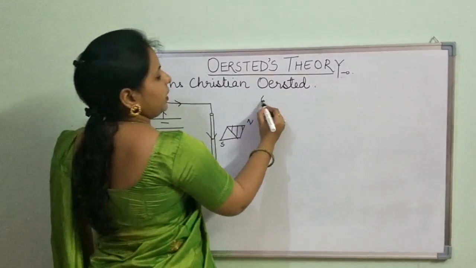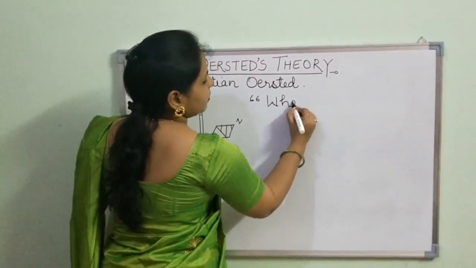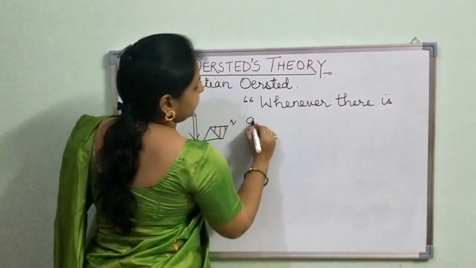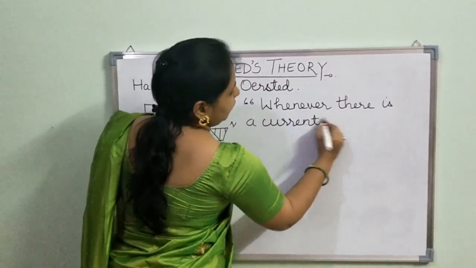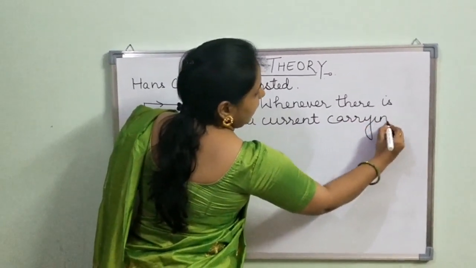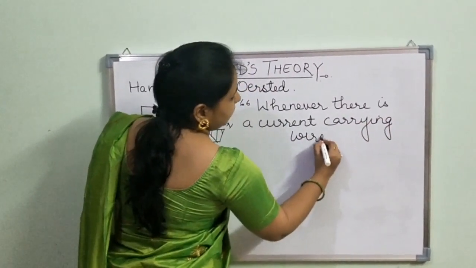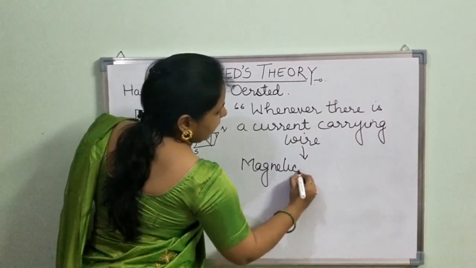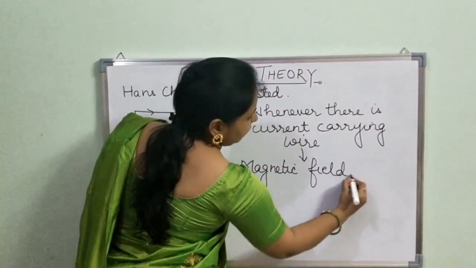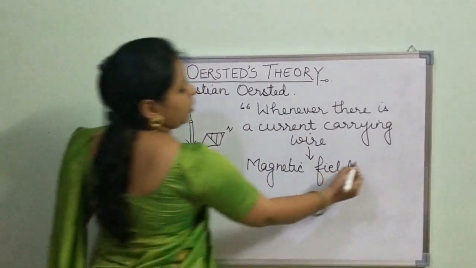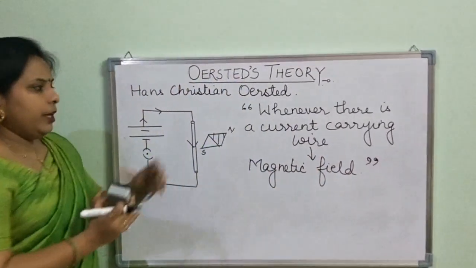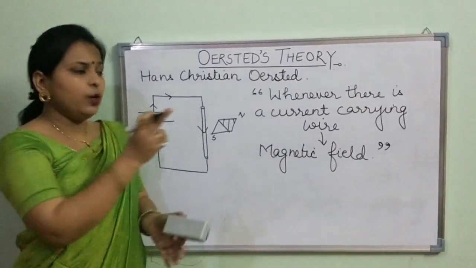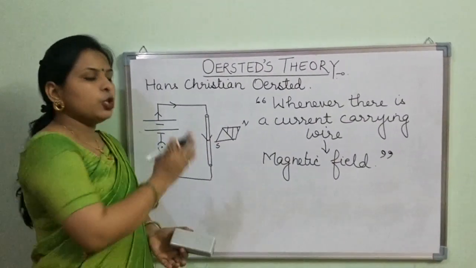So with this experiment, he concluded that whenever there is a current carrying wire, there will be some magnetic field around that current carrying wire. So this was the only conclusion made by Oersted, that if there is a current carrying wire, there will be some magnetic field lines around that current carrying wire which will make the magnetic compass deflect.